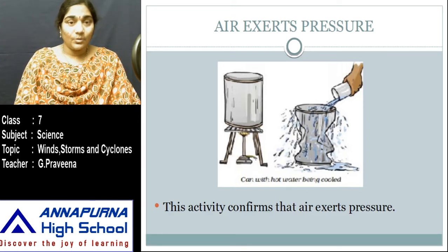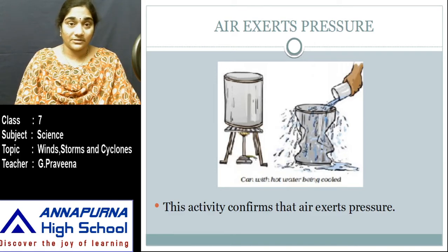So here, what happens to the tin which is kept under running water after being heated? Firstly you have to boil the water, then the tin should be kept under running water. The steam present inside the tin condenses and turns into water.